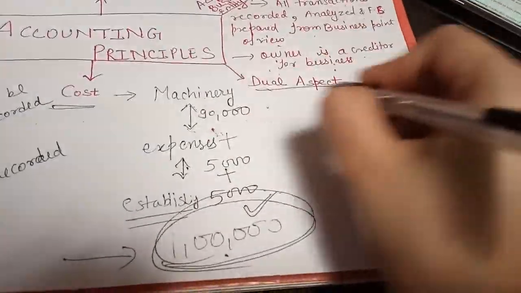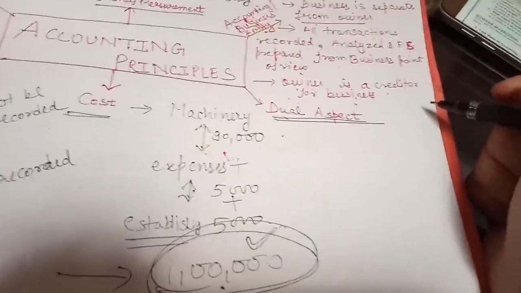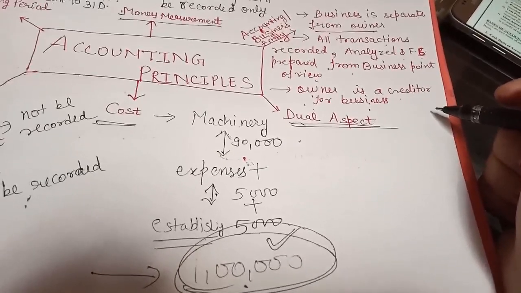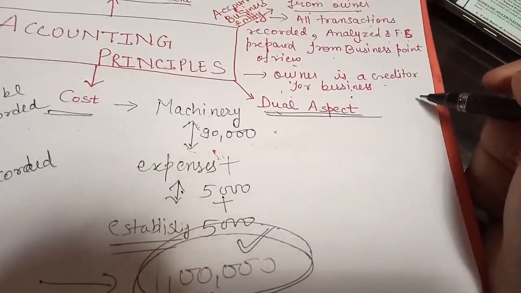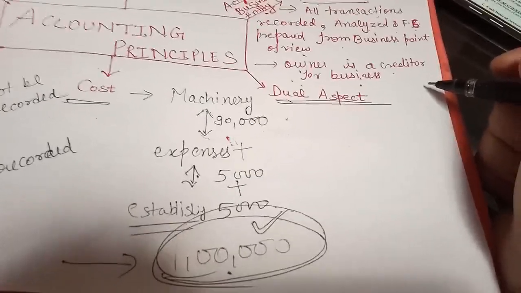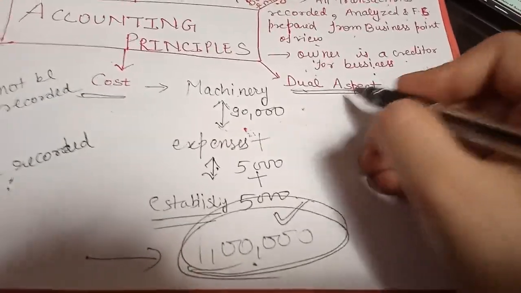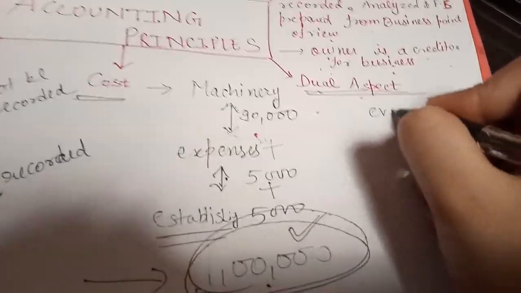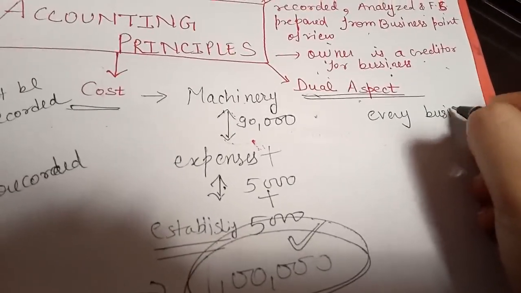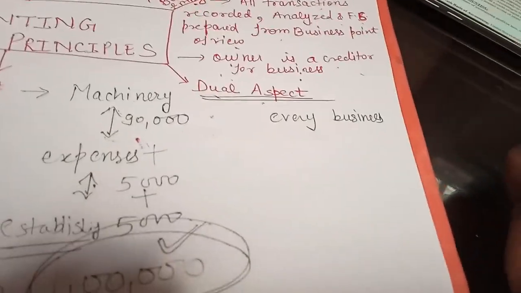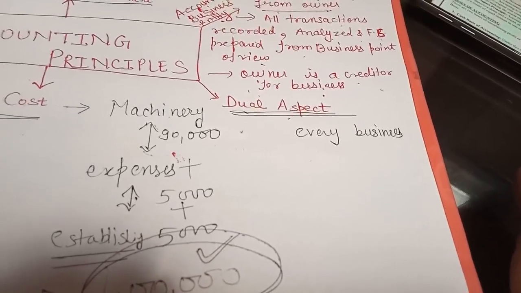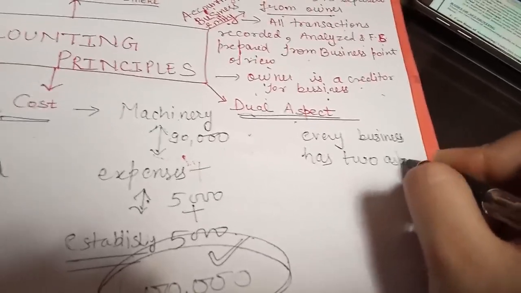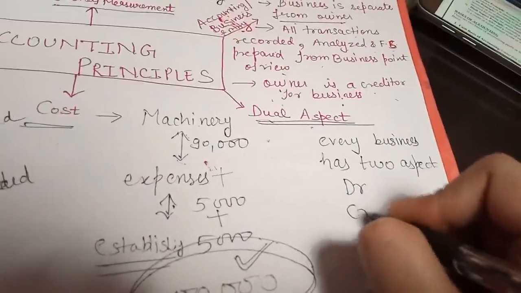Now the last is dual aspect principle. According to this principle, we will do the further accounting treatments, recording all the practicals according to this principle, dual aspect. According to this principle, every business has two aspects: debit and credit.